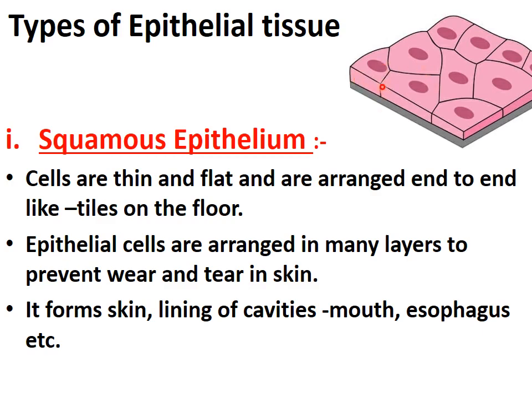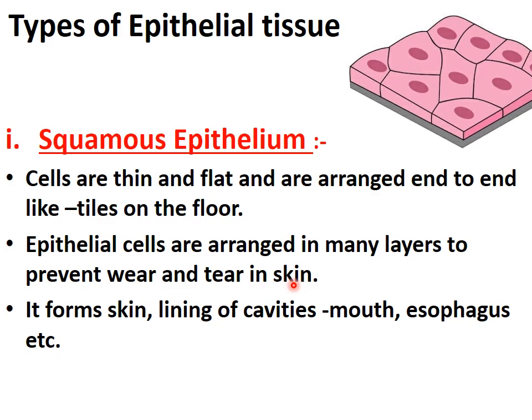You can see from the diagram, the cells are thin as well as flat. And these epithelial cells, the cells of this tissue, are arranged in many layers to prevent wear and tear in the skin. So, the layers are arranged. Why? Because it helps in preventing wearing and tearing of the skin. I told you skin is the example where the epithelial tissue is present. That's why skin is written here.